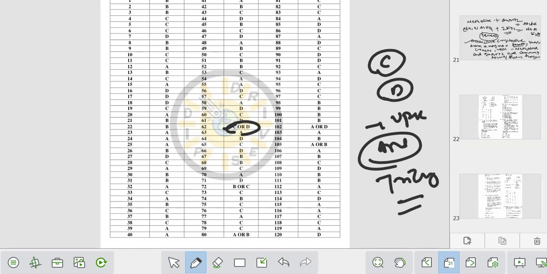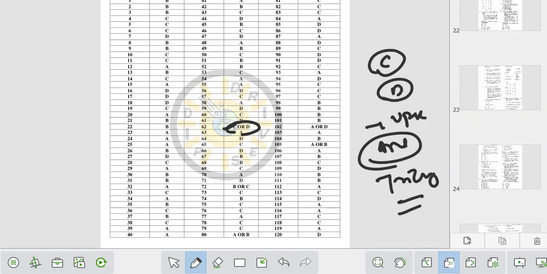Don't worry, in the main UPSC answer, this is just an unofficial answer key for your reference. Different professors have different opinions about the question.